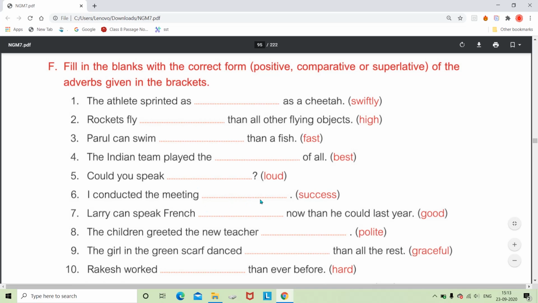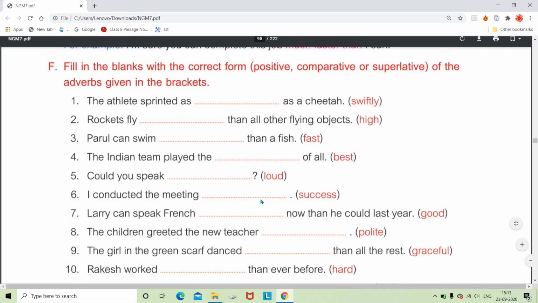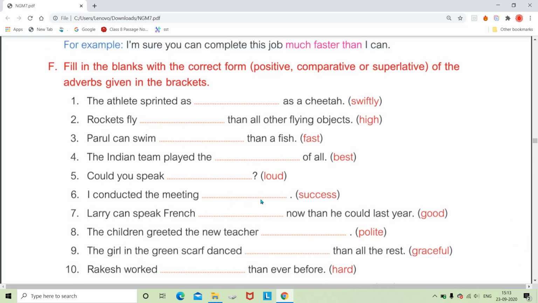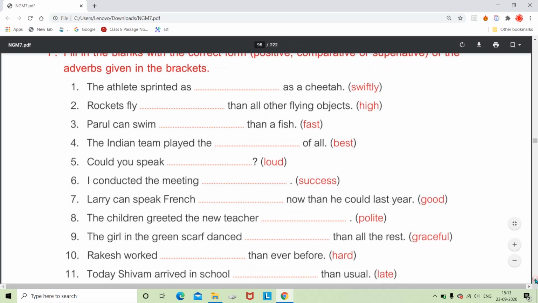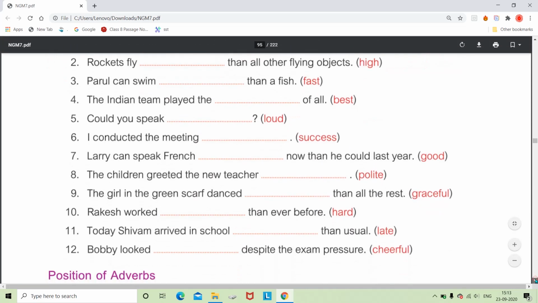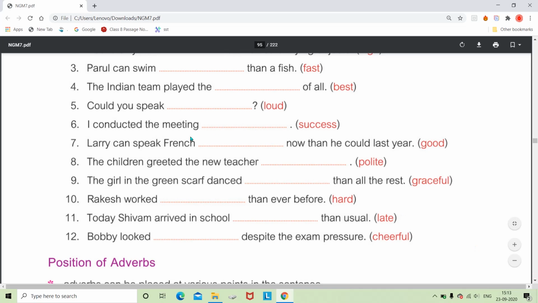But here no such instructions or structures are followed, so we will simply use a simple adverb. I conducted the meeting successfully. It is an adverb of manner, and we will only use it at the end. No structure is to be followed.